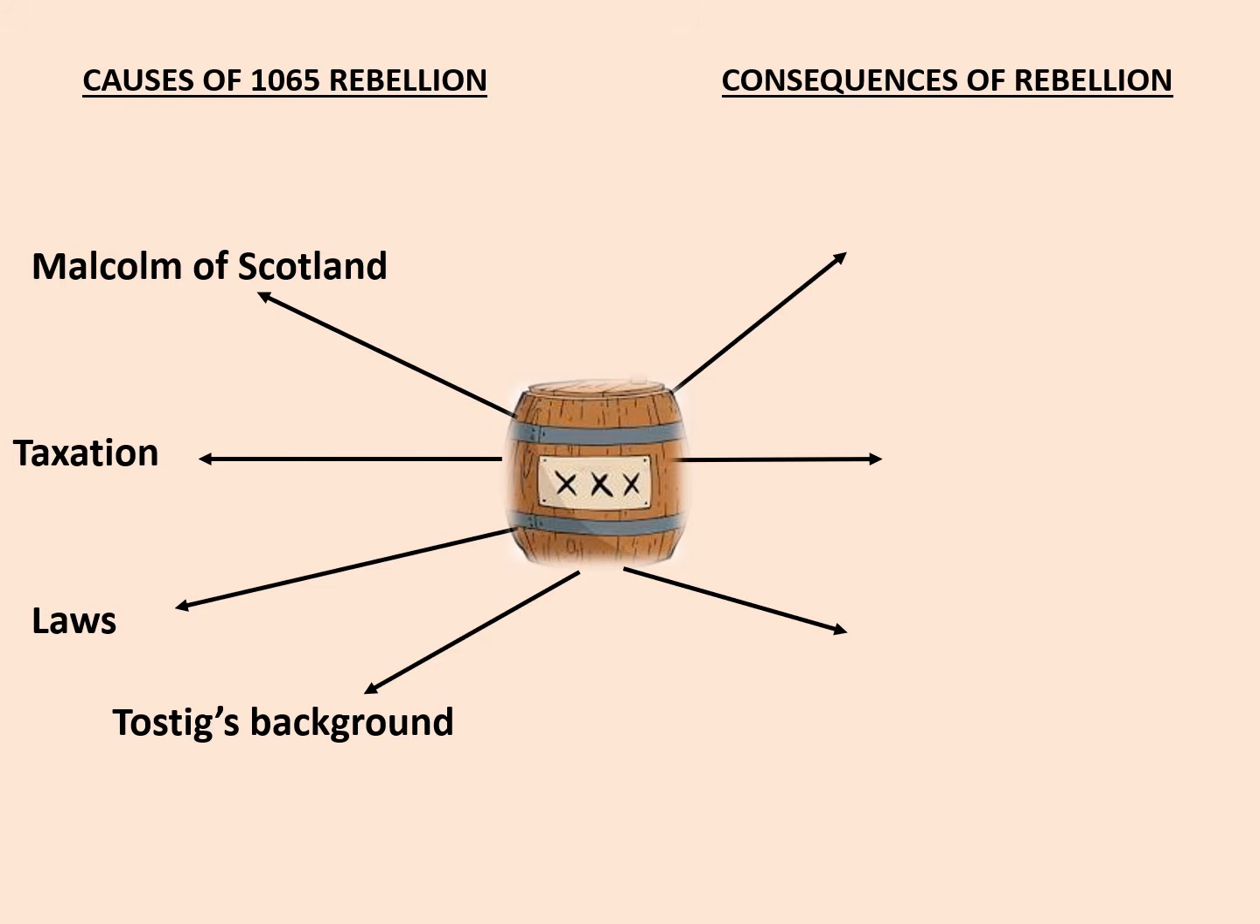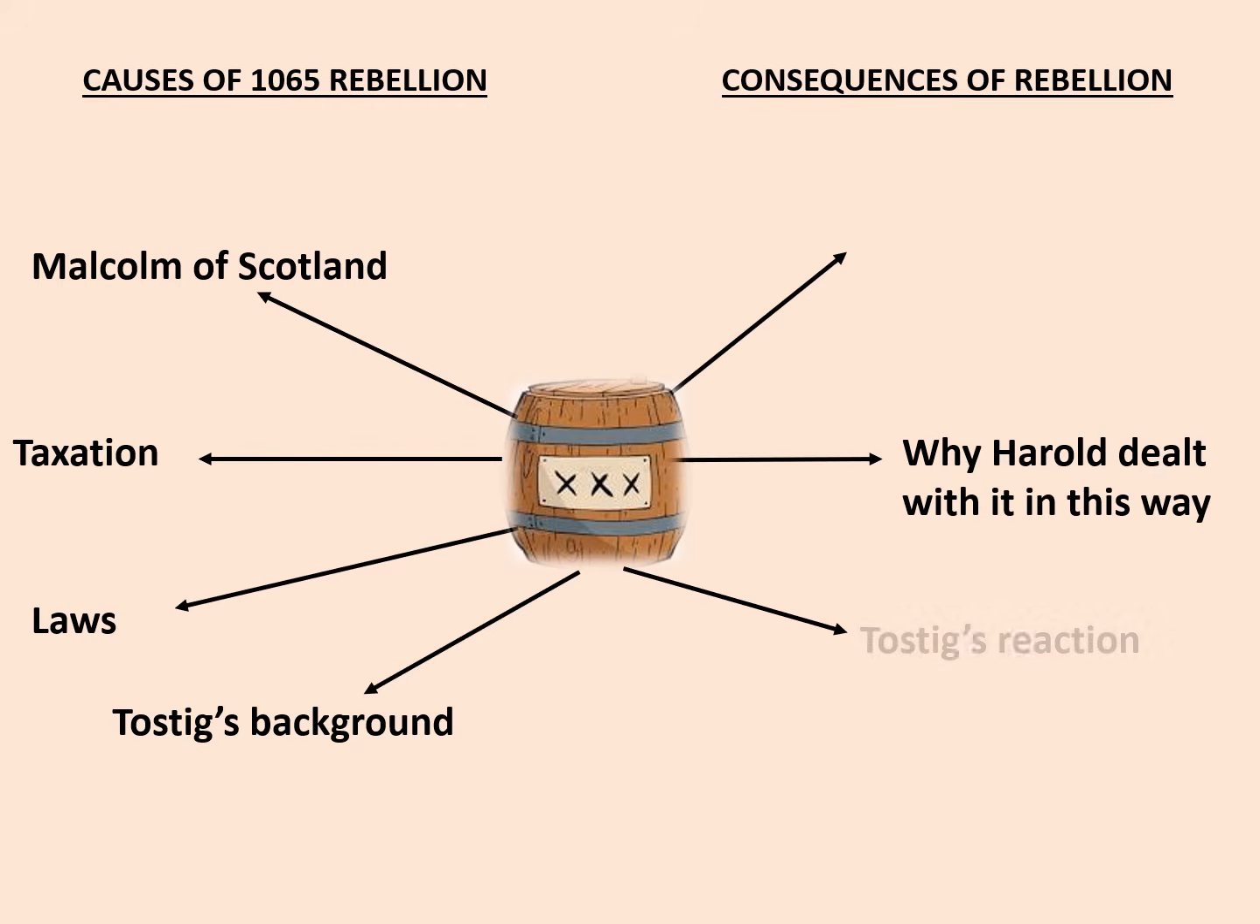And then consider the consequences. Why did Harold deal with the rebellion in the way that he did? What was Tostig's reaction? And how exactly did Harold deal with it? All of those things are going to become relevant and shall be revealed in the next couple of minutes. So watch on.